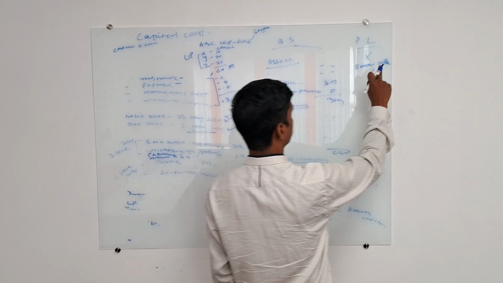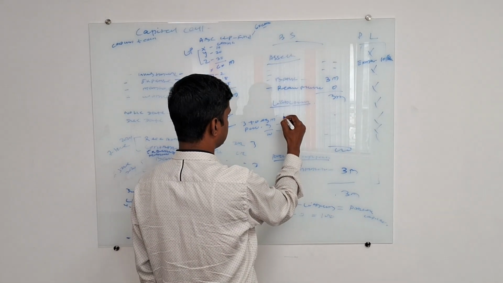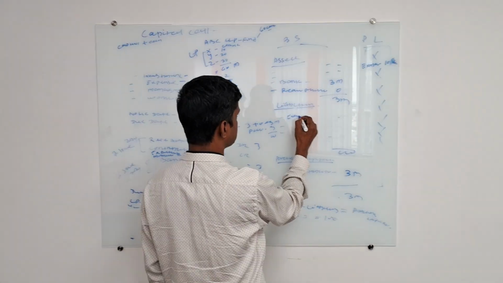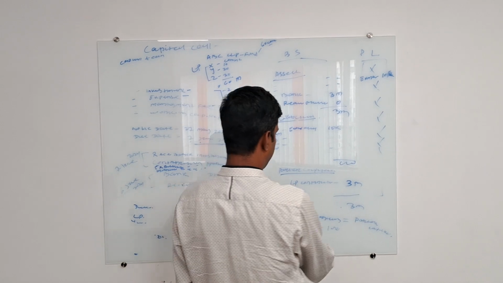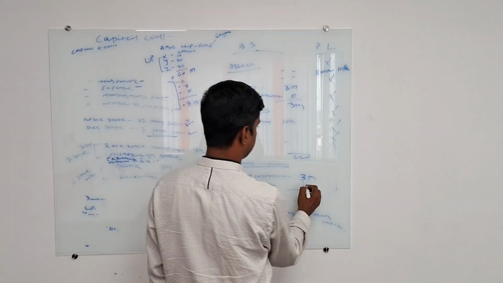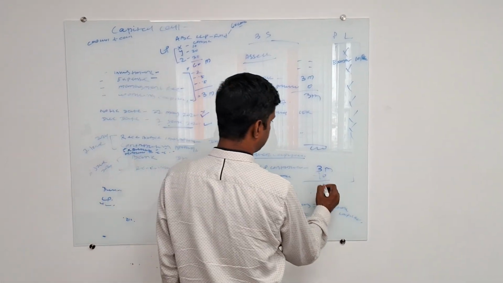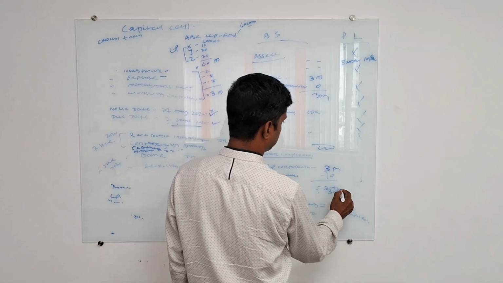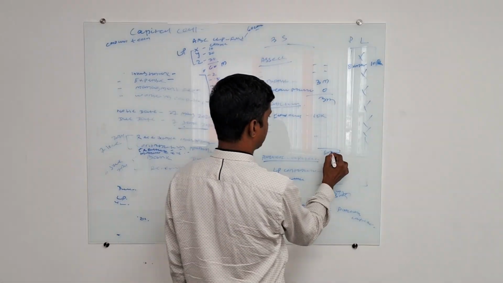If they have not paid out, they have accrued it, so on the liability side you can see expenses payable 10k, and in partner capital the P&L is 10k. Clear? Now you can see 2.9 million as the total partner capital, and 3 million minus liability gives 2.9 million.